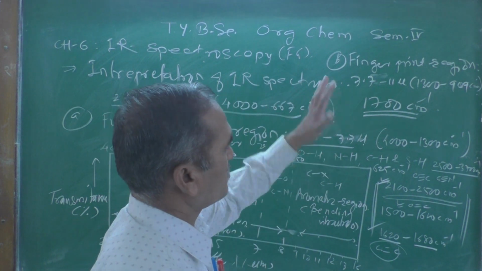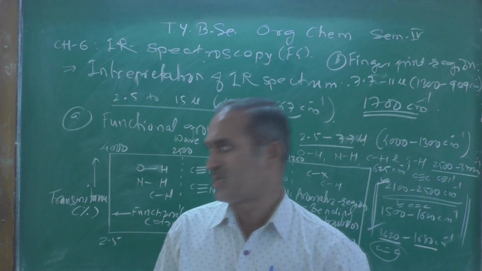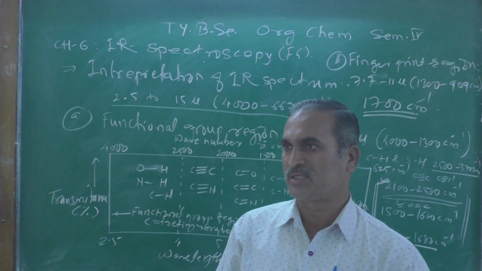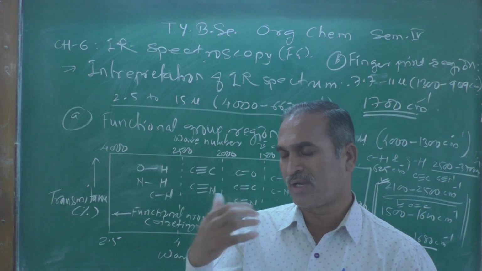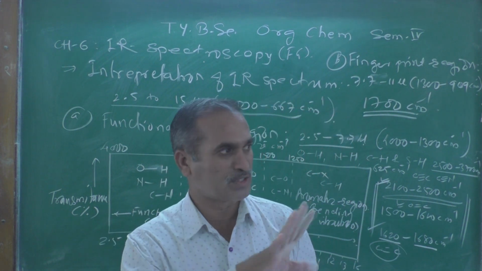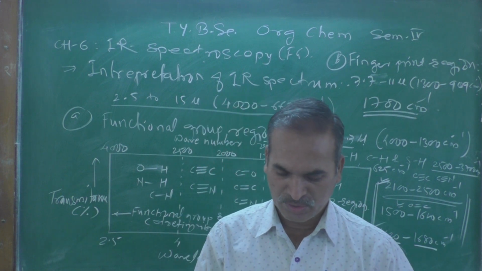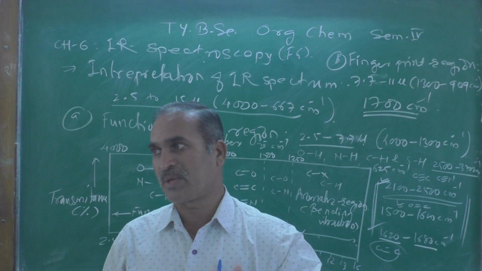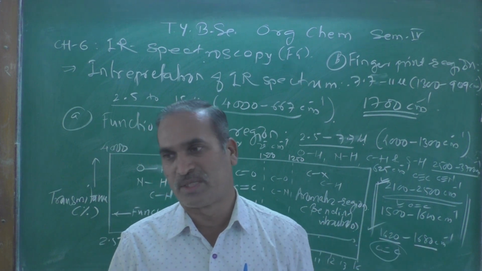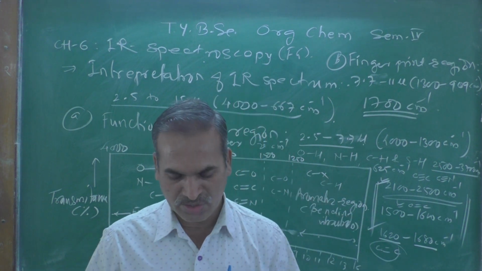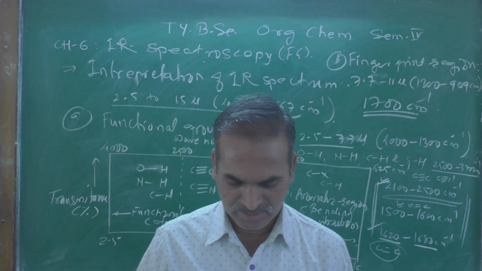This is just like a fingerprint, and the example is very simple. If two samples have an identical region, then the two samples must be identical to each other. So in this way, for comparison of samples, we can use the fingerprint region.